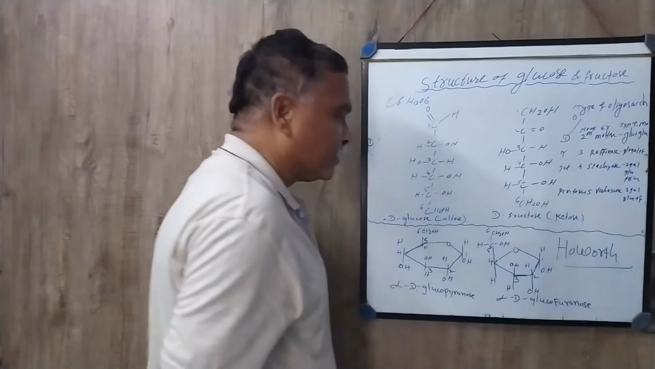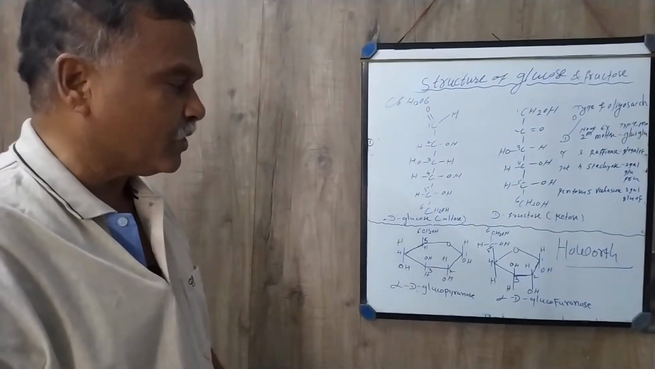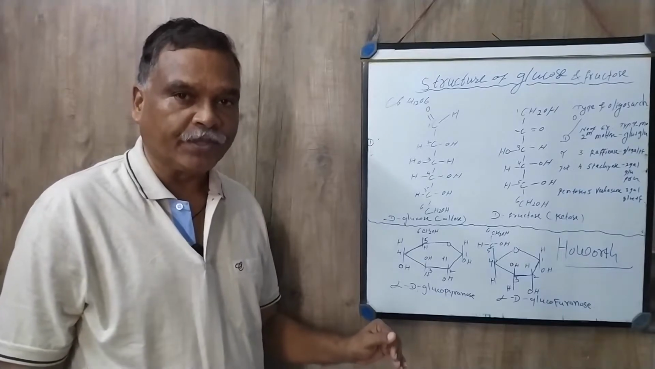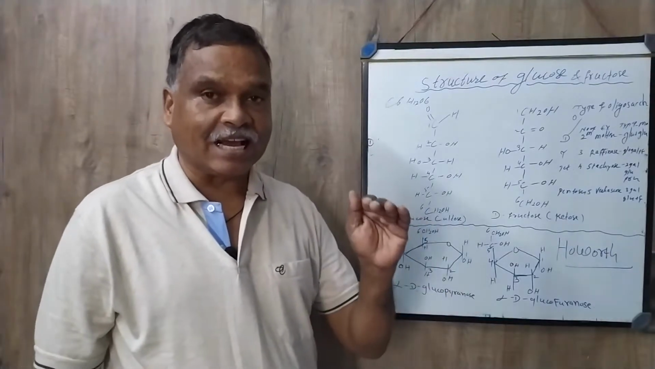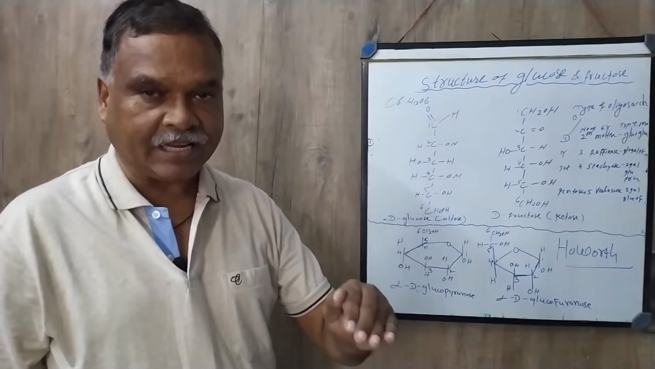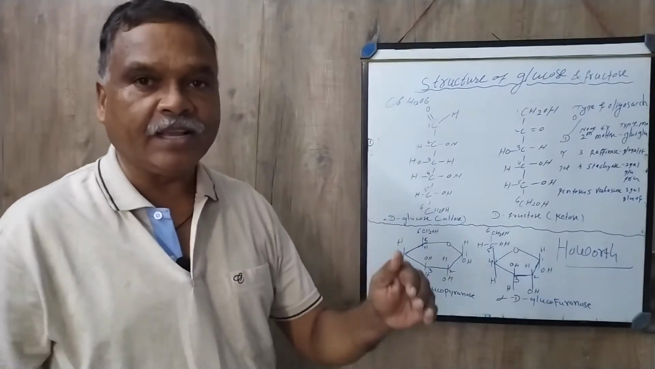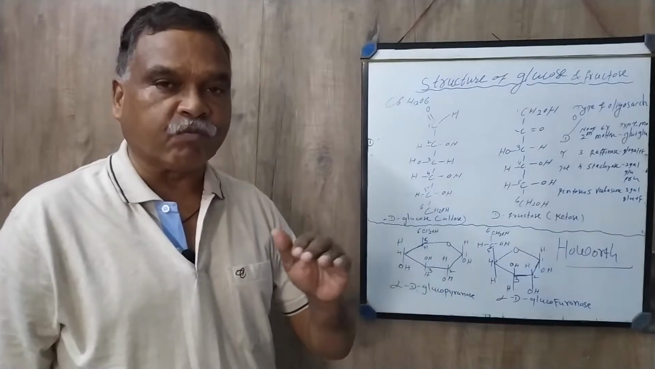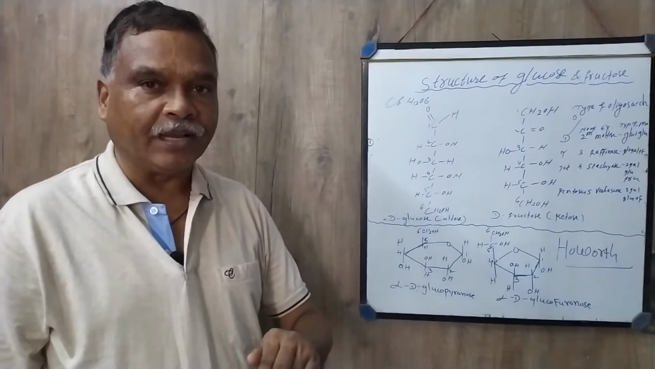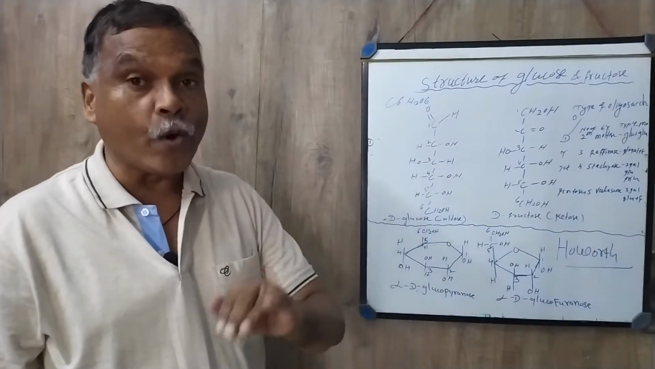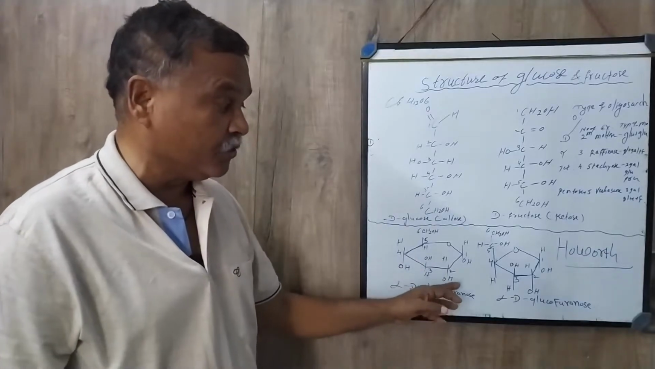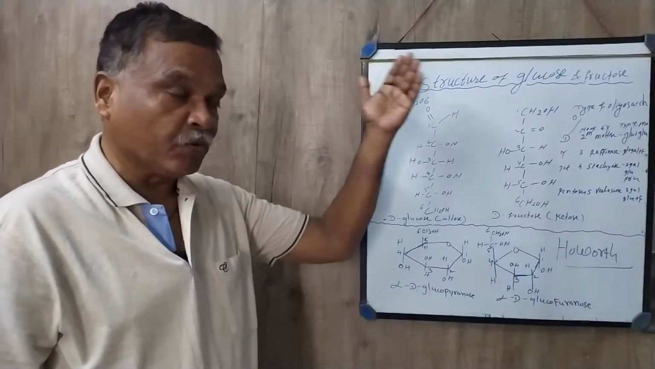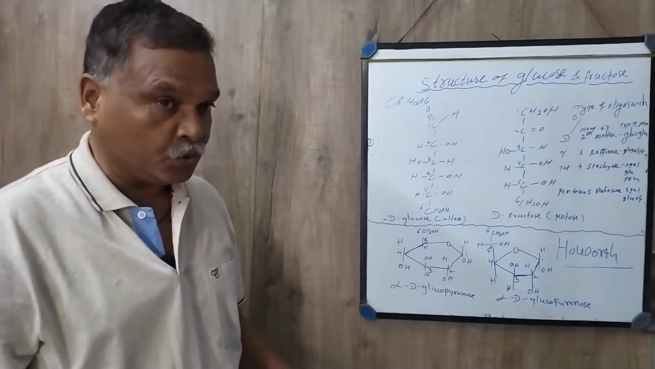So here you must know that the scientist Haworth has given the ring structure. This ring structure is formed because the first carbon atom, that is, the aldehyde or ketone group, will react with carbon atom number 4 and 5, where OH is present. So this hydroxyl group from carbon atom number 4 and 5 will react with the aldehyde or ketone group of